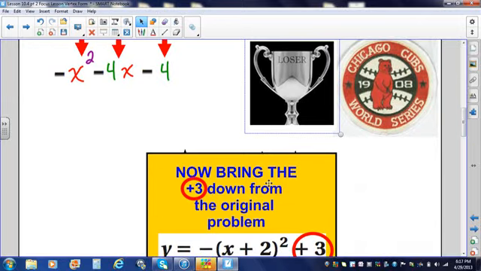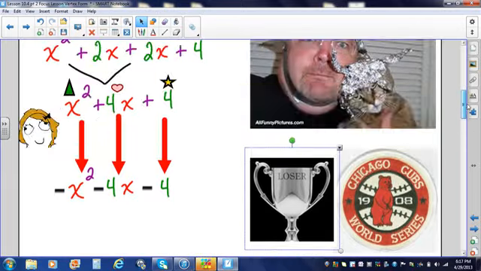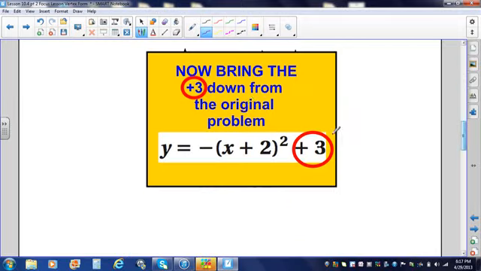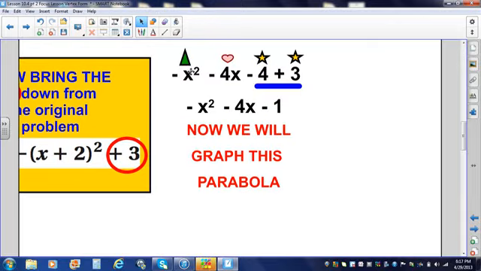Now the next thing we're going to do is bring down the plus 3 from the original problem. So remember, here was our original problem, right here. Focus like a laser beam. We're going to bring that plus 3 down to our problem that we have now. So we had negative x squared minus 4x minus 4, and we're going to bring that original plus 3 in. Notice these are both constants. We can combine them like terms. When we combine these, we get negative 1. Now we will graph this parabola.